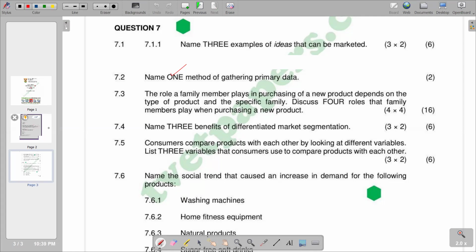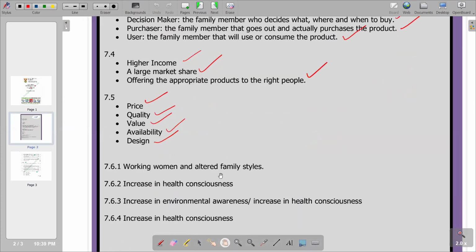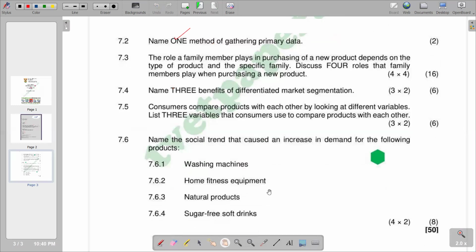That's the scenario that we can have. In 7.6.1, we see the issue of working women and altered family styles. If family styles have altered, it can work in favor of increasing the demand for washing machines.